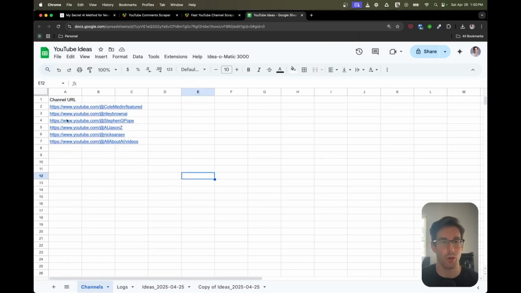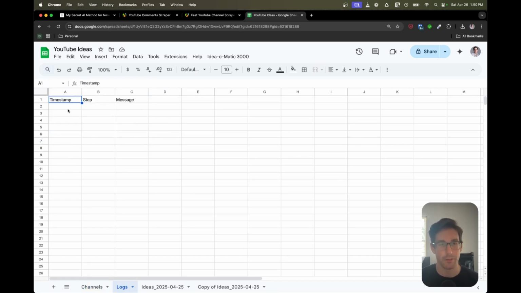So here we have Cole, Riley, Stefan, etc. These are the different YouTube channels we want to scrape comments from so we can get ideas for those in the future. Here we have the logs. So this is where we store all the logs when we kind of troubleshoot different errors for our app script. We have the ideas output.